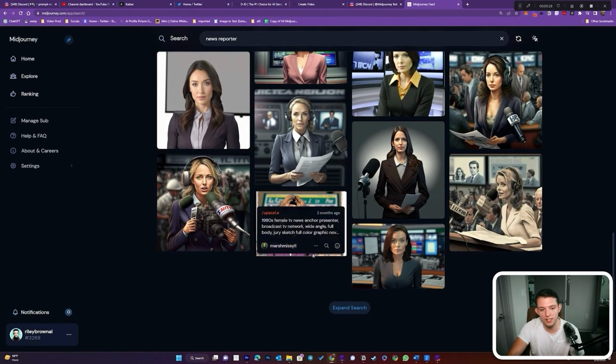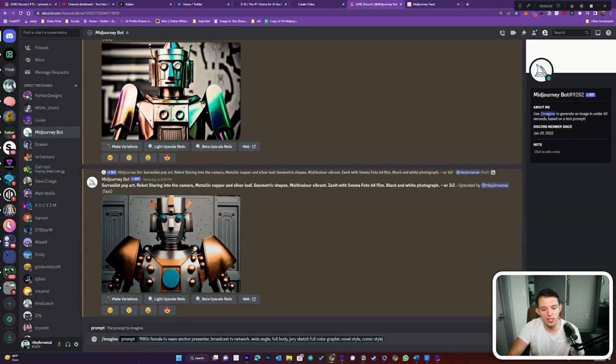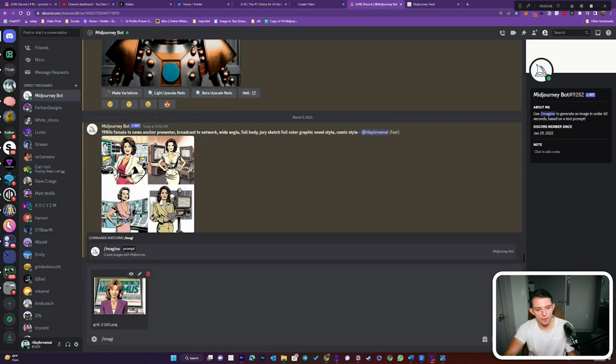I want to stick with a comic style. I really love how cut out this is, and I'm going to go ahead and use the exact prompt, and let's see if we can generate something unique. Let's see if we want to add something as well. Yeah, let's go ahead and try this prompt. You can actually use this as a reference image. So we are actually going to upload this as a reference image.